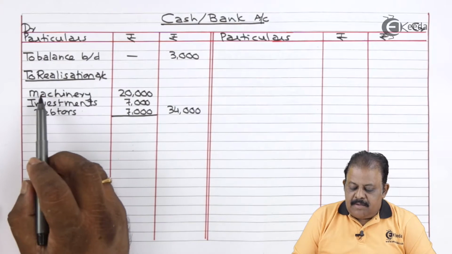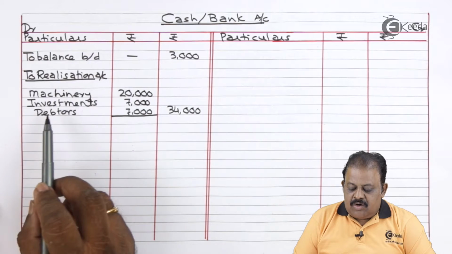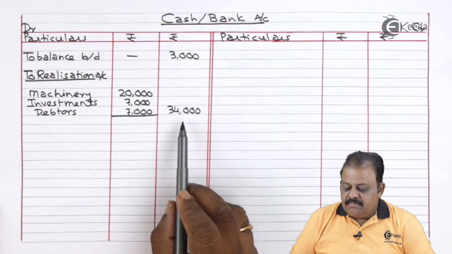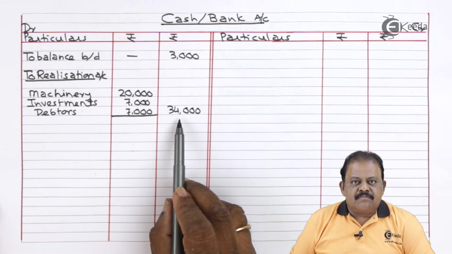Cash bank account debit side to realization account, machinery, investment, debtors, total is 34,000.